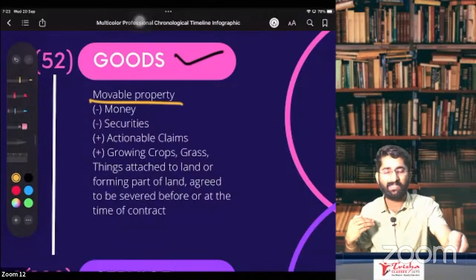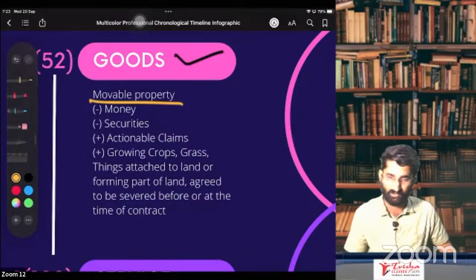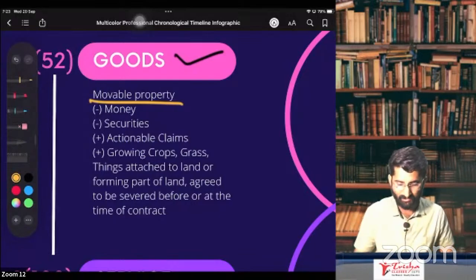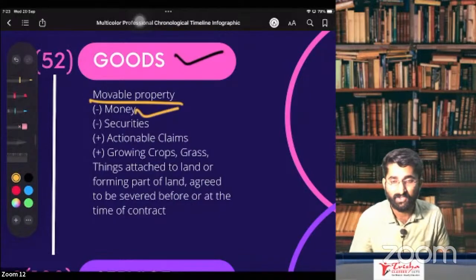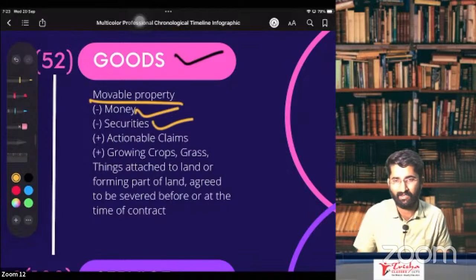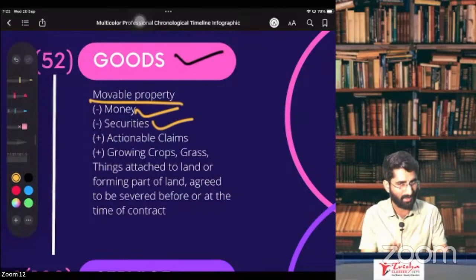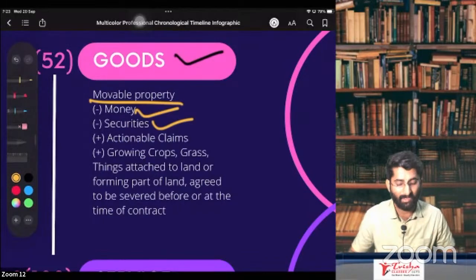You have to pay me the GST. Arey, this is never ending. That's why I'm telling you, money is not the goods. Money is out of GST. Securities, that is also out of GST, which is not there in your GST ka definition. That goods ka definition mein securities are not there. These two things are out of GST.